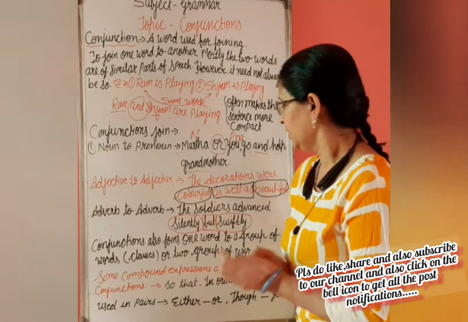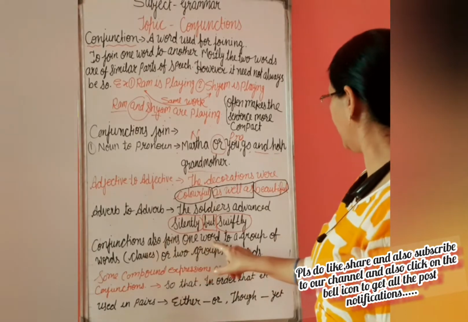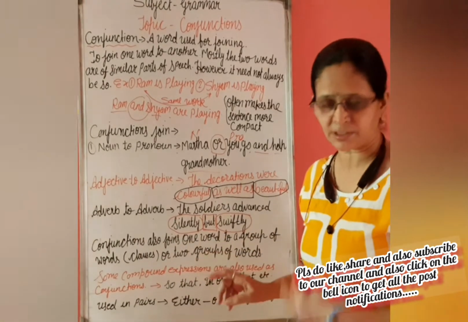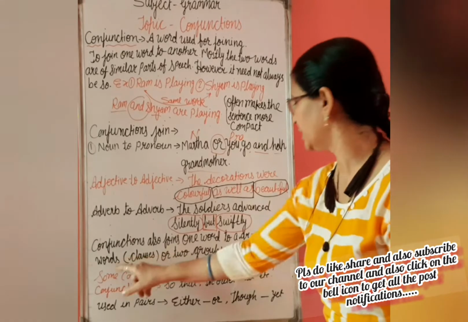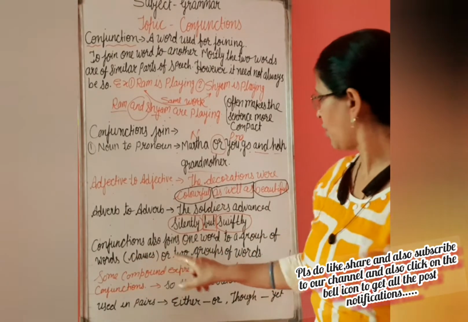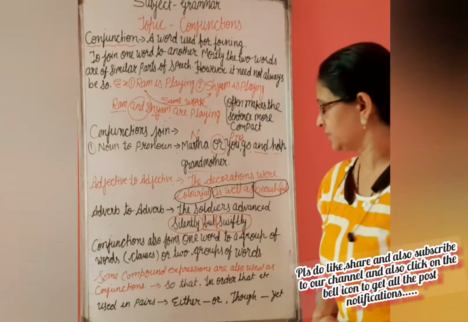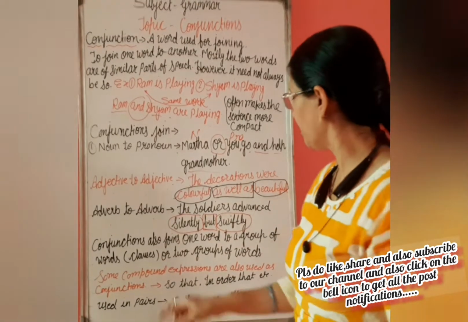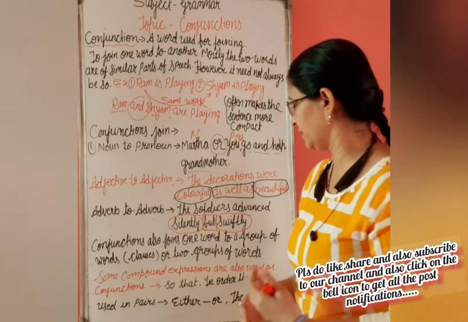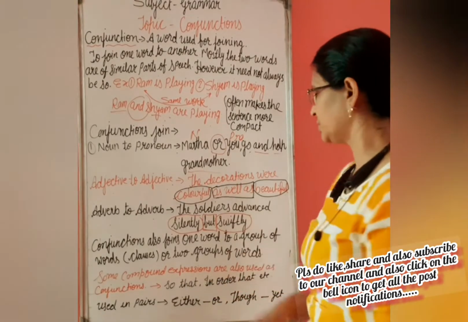Next I will tell you, conjunctions also join one word to a group of words, as I explained earlier, that is clauses, or two groups of words. Now some more conjunctions are there. I can tell you some compound expressions; when we are giving compound words, they are also used as conjunctions.